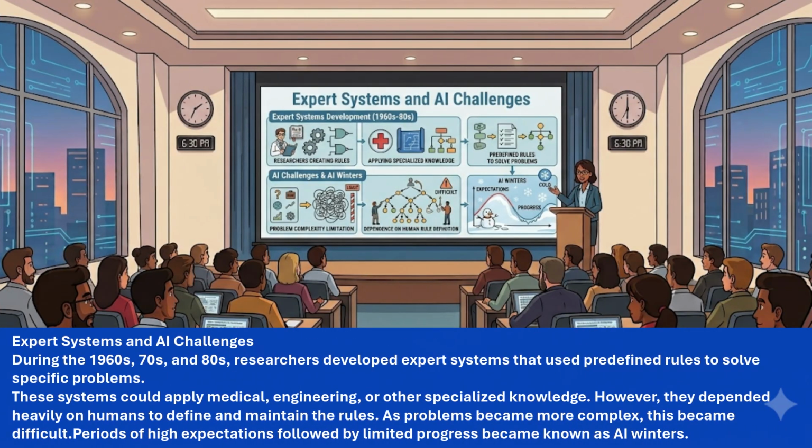Expert systems and AI challenges. During the 1960s, 70s, and 80s, researchers developed expert systems that used predefined rules to solve specific problems. These systems could apply medical, engineering, or other specialized knowledge. However, they depended heavily on humans to define and maintain the rules. As problems became more complex, this became difficult. Periods of high expectations followed by limited progress became known as AI winters.